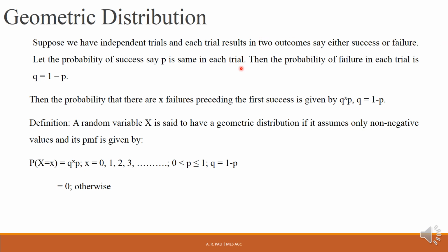So whenever the trial results in two outcomes, either A or B, mutually exclusive and exhaustive outcomes, this is what we are considering here. So either we'll be getting outcome A or outcome B, either heads or tails, for example.